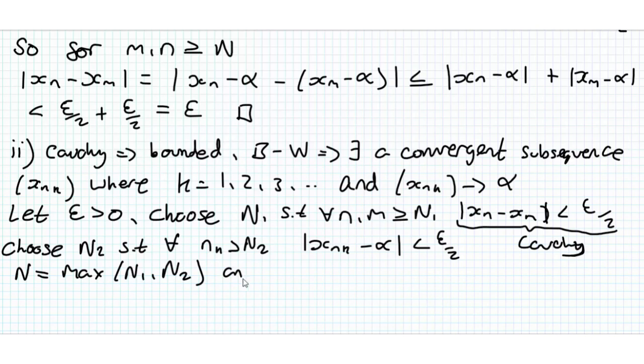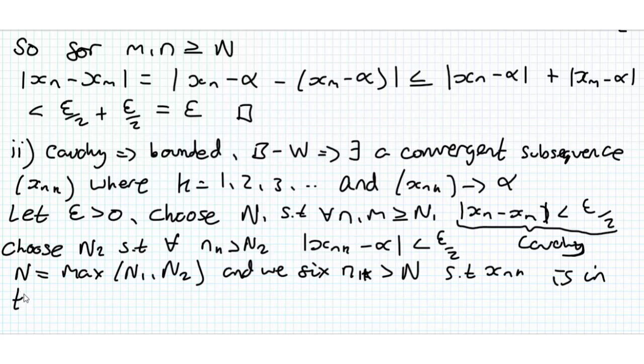And then we fix n_k, the subscript of our subsequence, greater than n, such that x_{n_k} is in the subsequence.